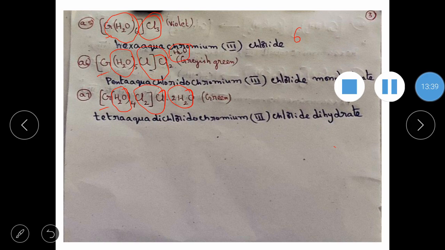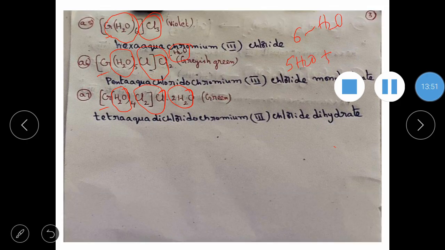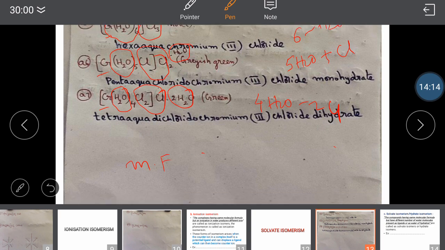But in the first complex, all the 6 ligands are made up of water. In the second example, 5 ligands are water and 1 ligand is Cl. In the third example, 4 ligands are water and 2 ligands are Cl. Meaning what? Yes. So, complexes having the same molecular formula, everyone will agree to this.